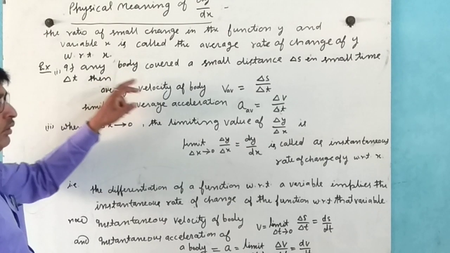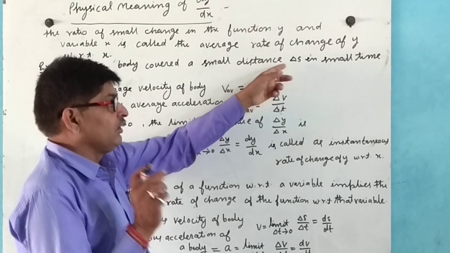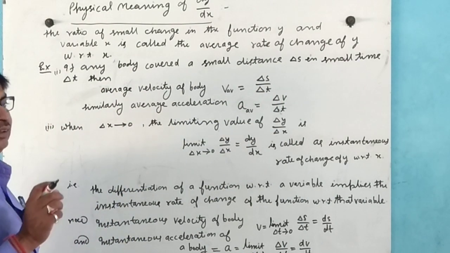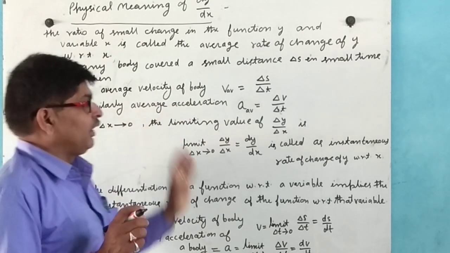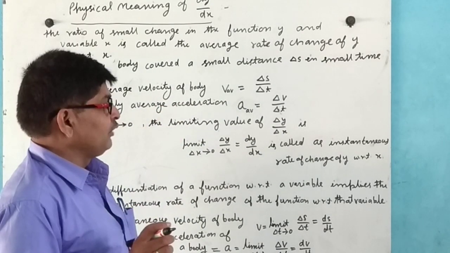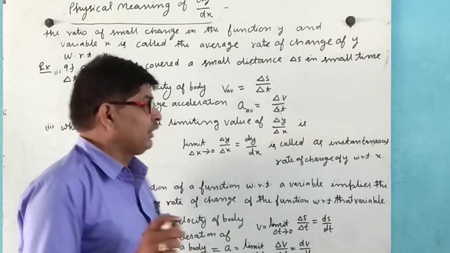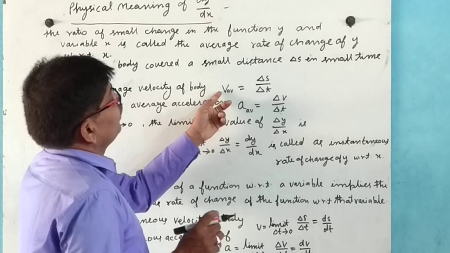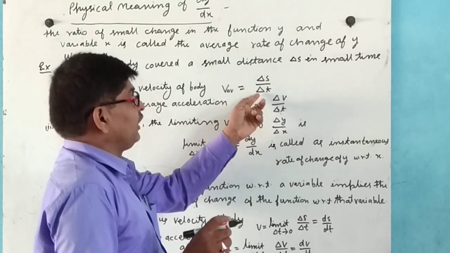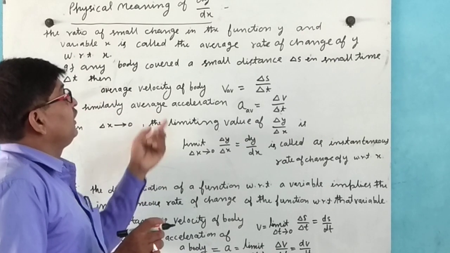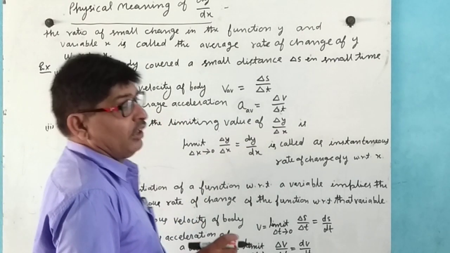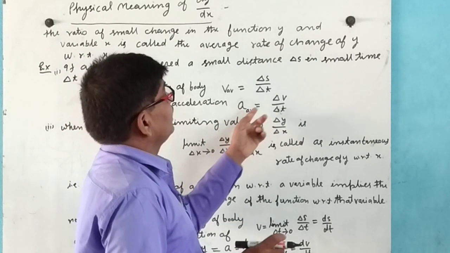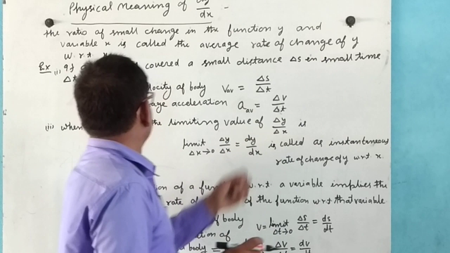If a body covers a small distance delta s in a small time delta t, then the average velocity of the body, as we know, average means total distance by total time. In a similar sense, average velocity v average equals delta s by delta t, and similarly, rate of change of velocity is known as acceleration, average acceleration equals delta v by delta t.